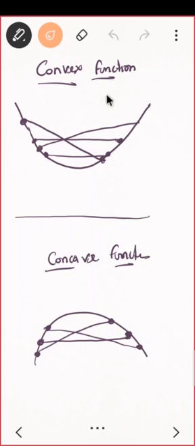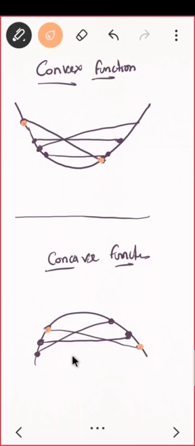Do you remember? If you take any two points, your curve should lie below the straight line. That is the definition of a convex function. What is a concave function? Your curve should lie above the straight line.